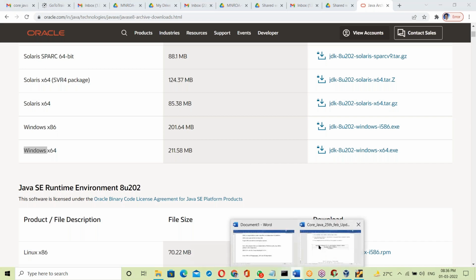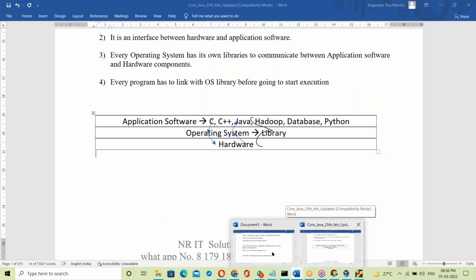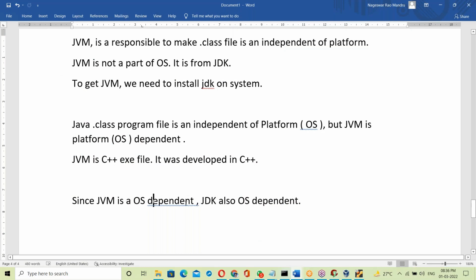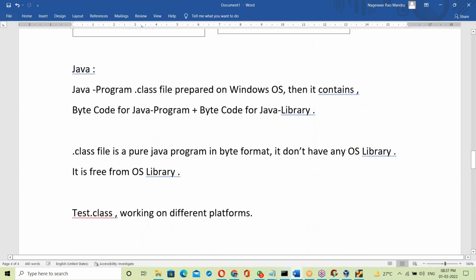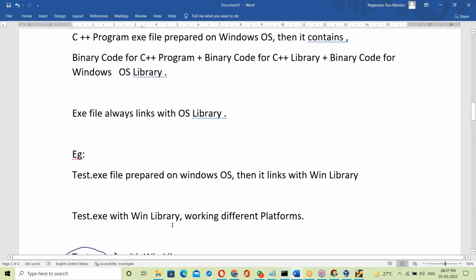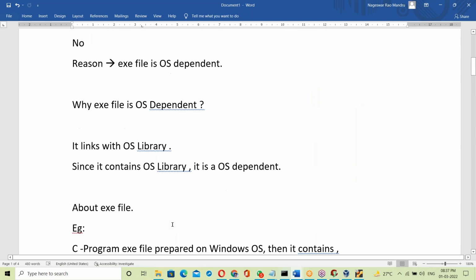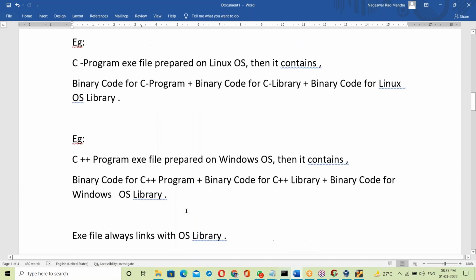So this is JDK. Since JVM is OS dependent, JDK is also OS dependent. That is independent of platform. How Java made us independent of platform, this is the clear explanation. Practically about EXE, practically explained. About JVM, about Java program.